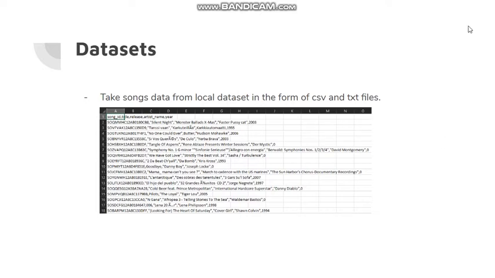So for the datasets, we take them from the million song dataset, in the form of CSV and TXT files. And this is the screenshot of the CSV file.